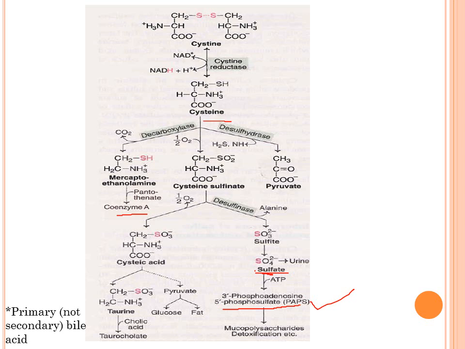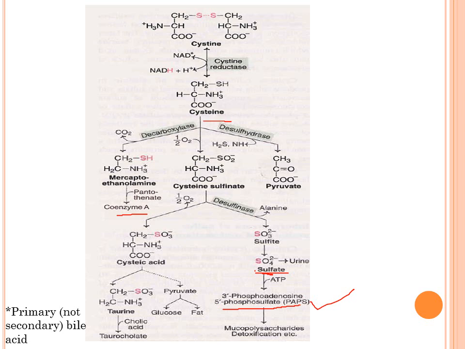Now this cysteine can undergo decarboxylation producing mercaptoethanolamine, which will be utilized for the synthesis of coenzyme A, which is the active form of pantothenic acid. Then sulfate will be one of the important products. Now this sulfate, which is produced by the metabolism of cysteine, with the help of ATP, can form PAPS.